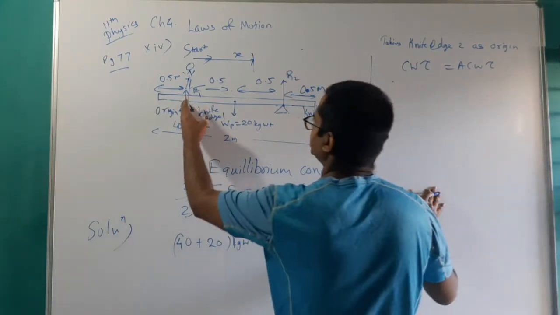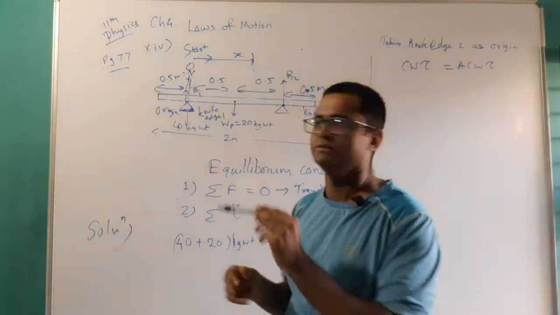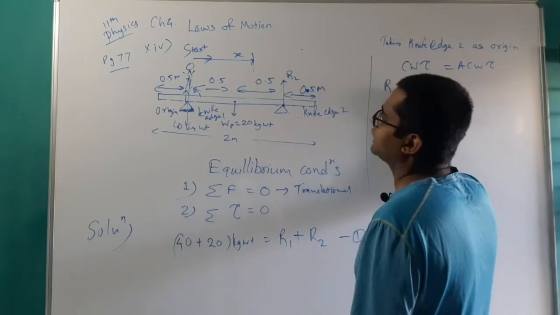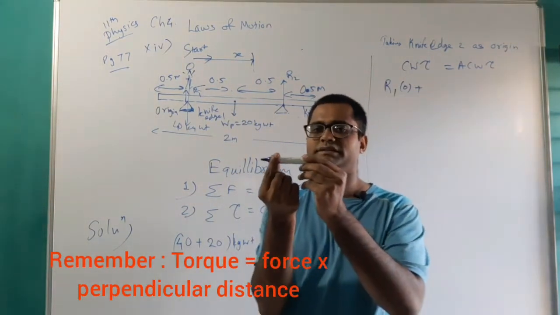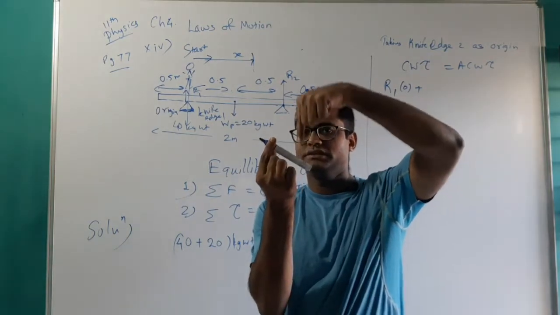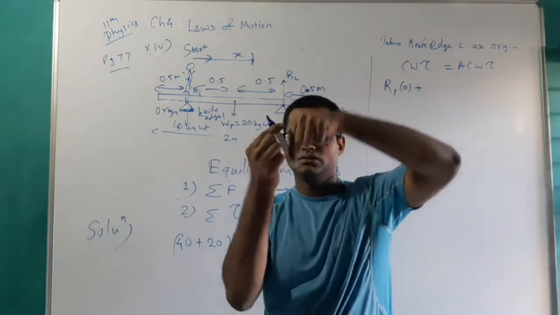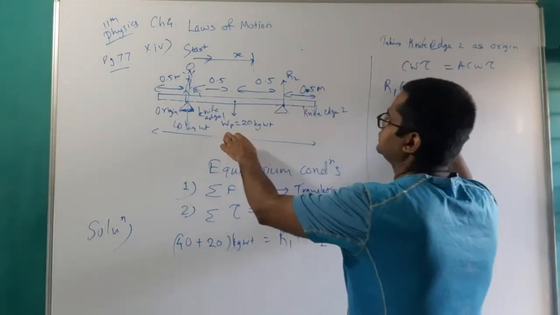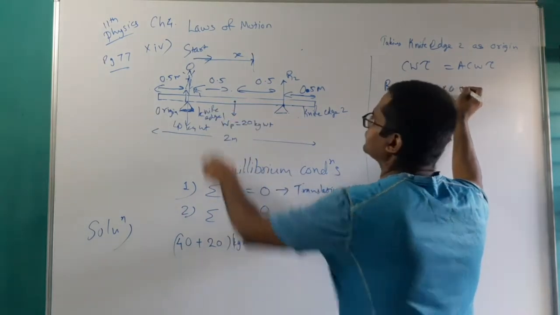If this is origin, R1 will not contribute anyway, so R1 into 0 plus, consider the weight of the plank, which is downwards and will rotate it in the clockwise direction, so 20 into its distance, 0.5.